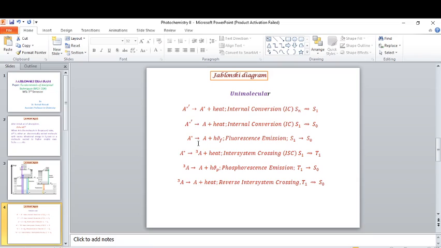So the various photophysical processes can be represented in this way. These are unimolecular photophysical processes. The first one is internal conversion, represented in this way. The second one is again internal conversion, represented by a curved arrow. Then the third one is fluorescence emission, represented by an arrow. The fourth one is intersystem crossing, represented by a curved arrow. This one is phosphorescence emission, represented by an arrow. And this one is reverse intersystem crossing, represented by a curved arrow.